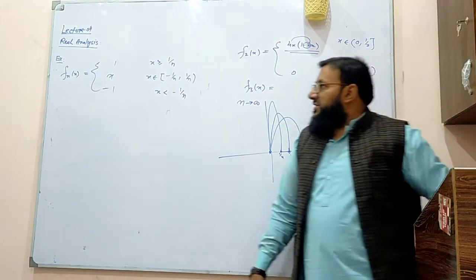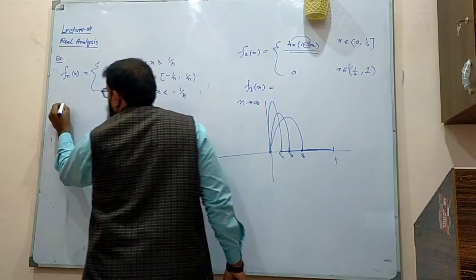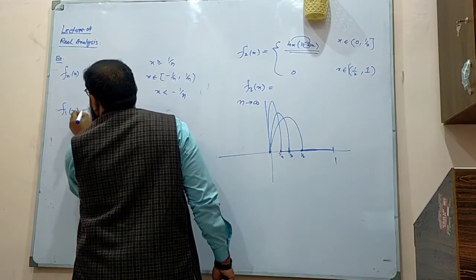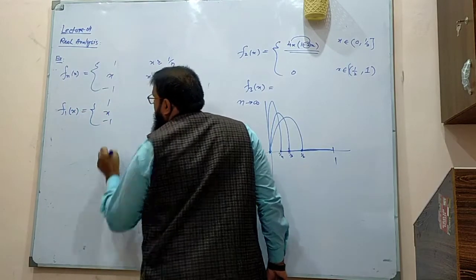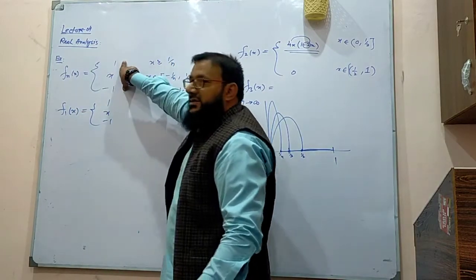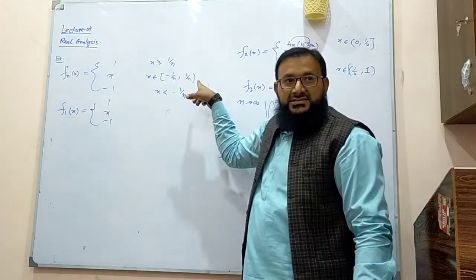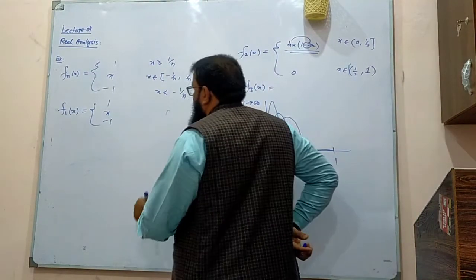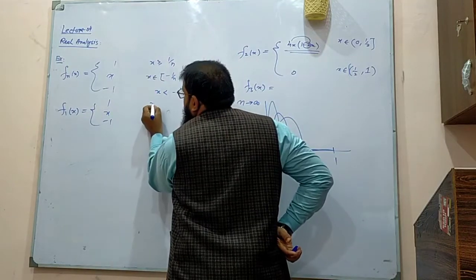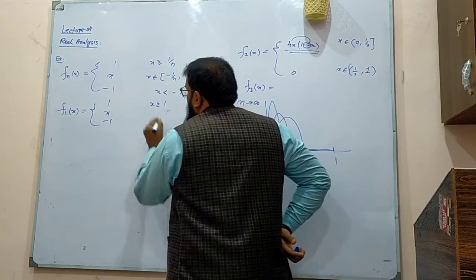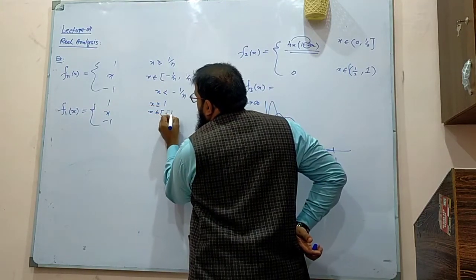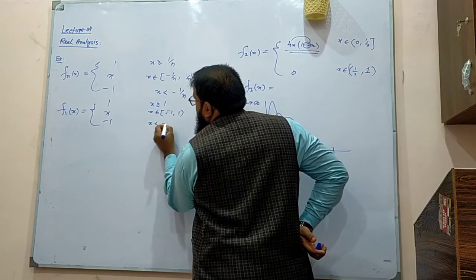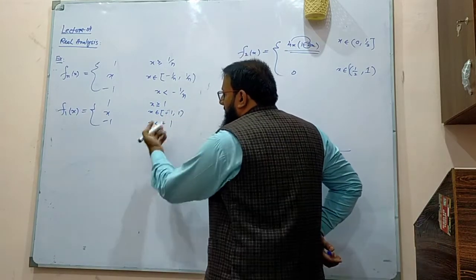Okay, what is going to be f1? f1 of x is going to be the same. Now I don't have any parameter n here, and it lies in the set of sub-intervals that I have so far. So if n is 1, this is x greater than or equal to 1, this is x belongs to minus 1 to plus 1, and this is x less than minus 1. How can I graph this one?